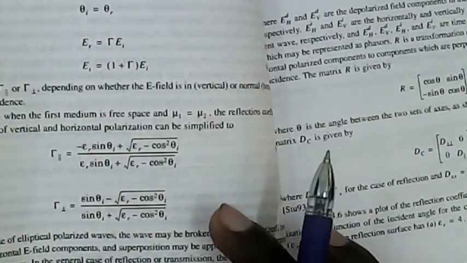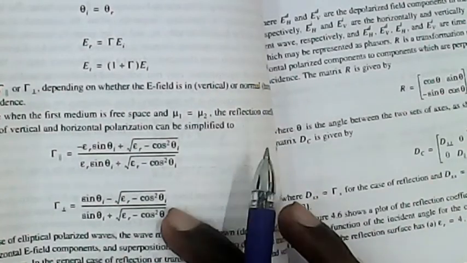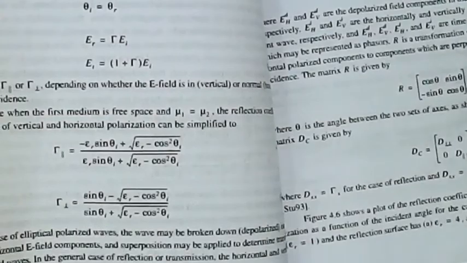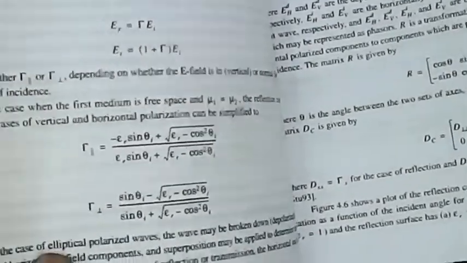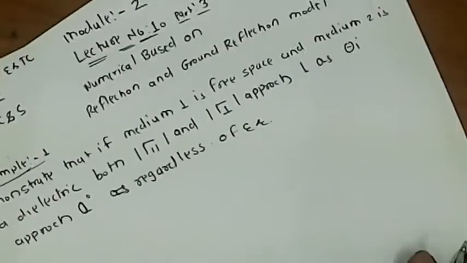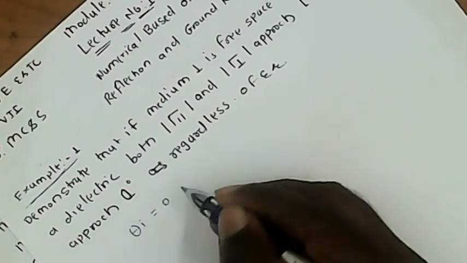At that time we calculate for perpendicular polarization as well as parallel polarization by using these two formulas. So we can first write down what is given in the numerical. Here we are given the incident angle theta I equal to 0 degrees.